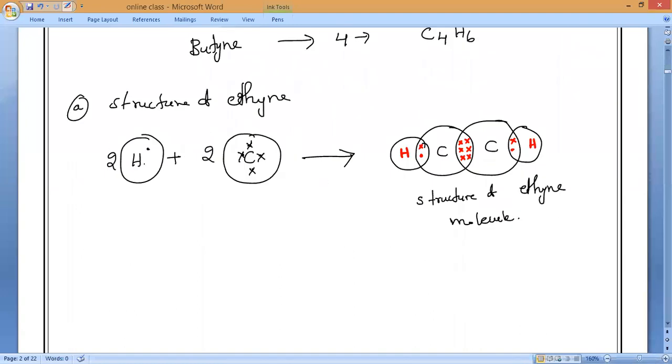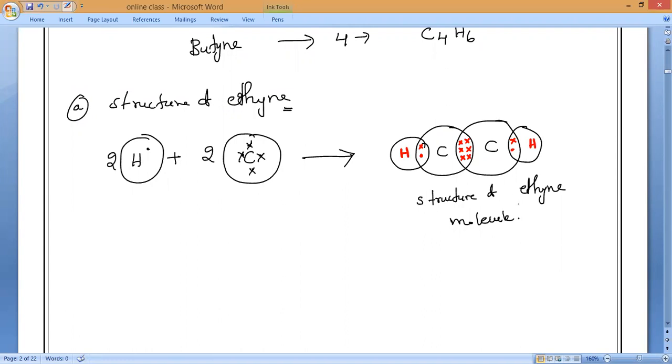And as I told you, one you can take as a dot, another one you can always take with a cross. So it is our convenience. You can follow that and make it. Okay, everybody. So this is the structure of ethyne.